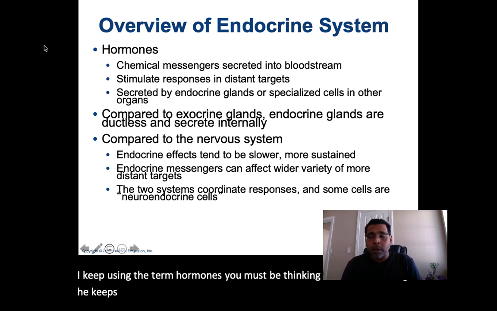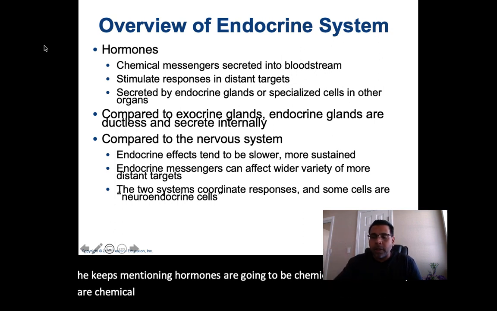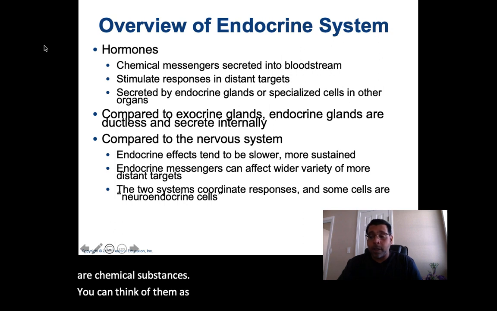Hormones are going to be chemical substances. You can think of them as chemical messengers that are secreted into the bloodstream.